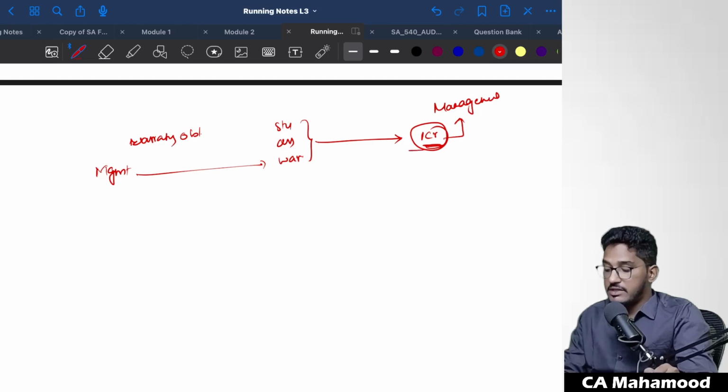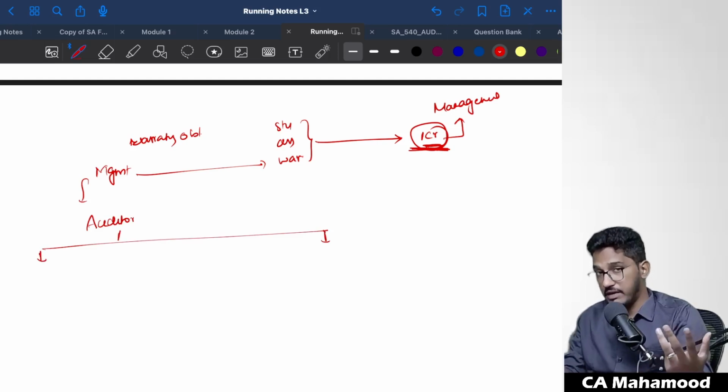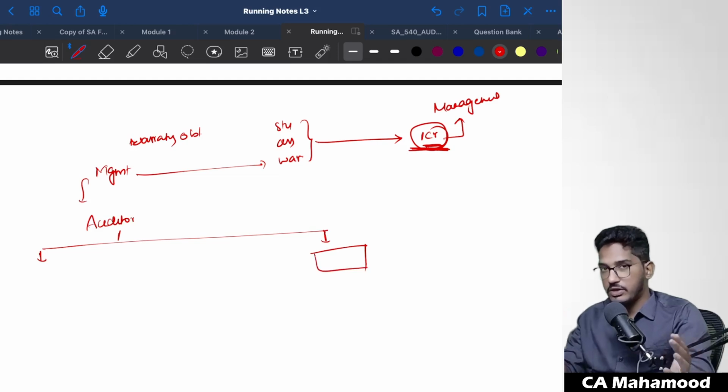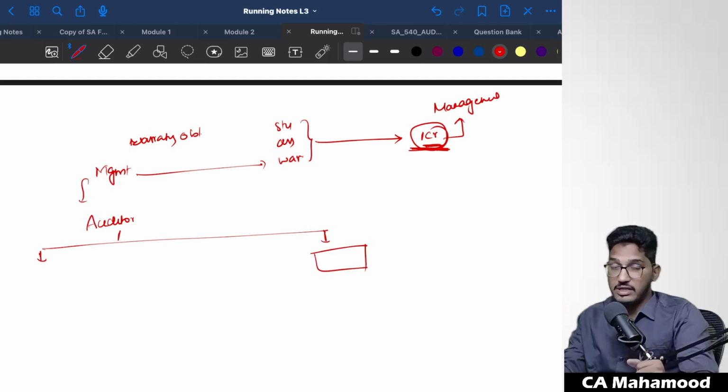Now, whether this accounting estimate calculated by the management is correct or not, to determine that, auditor can do two things. Auditor also can go through the past contracts, he can make use of the assumptions, he can use some methods, and using his evidence and his knowledge, he can determine a certain figure. Depending upon the current market conditions, the nature of the industry, the contracts, and the past experience, this entity should have created this much amount of warranty provision.